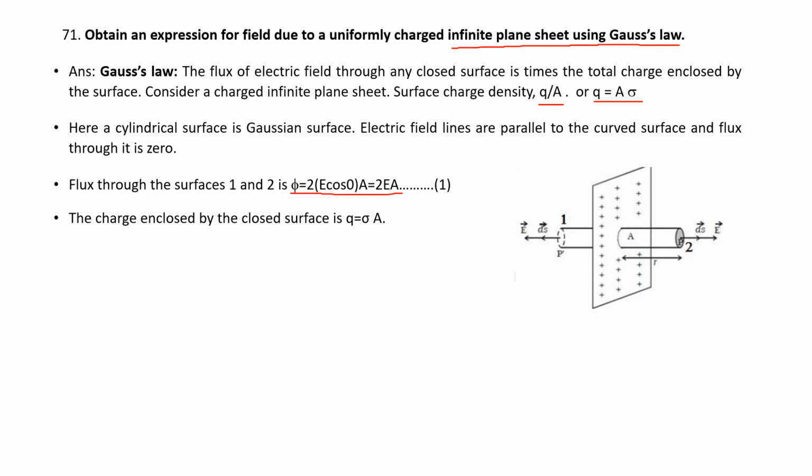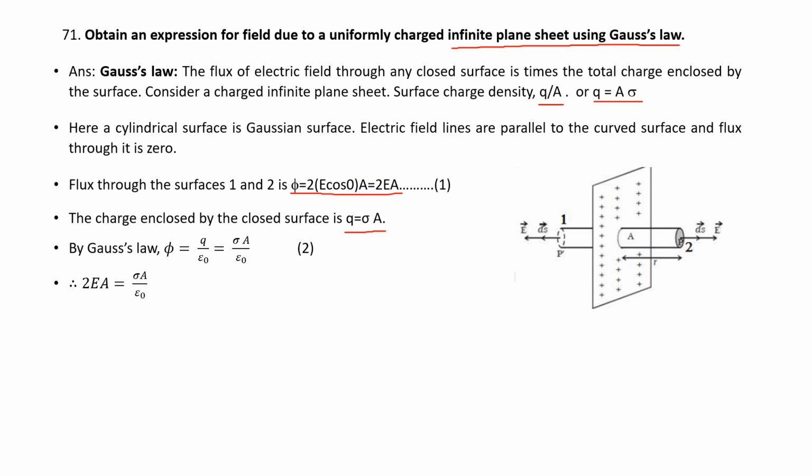The charge enclosed by the closed surface is sigma into A, by definition of surface charge density. By Gauss law, phi is equal to Q by epsilon naught, that is sigma A by epsilon naught.